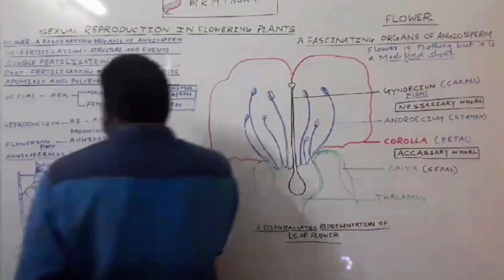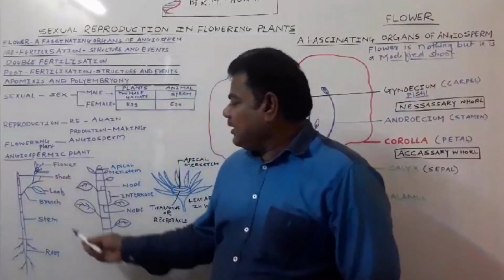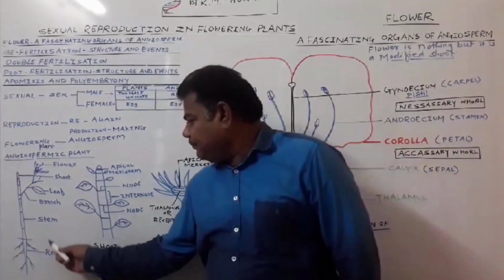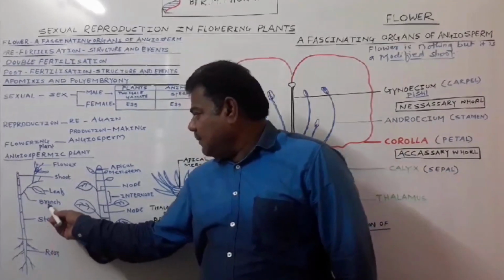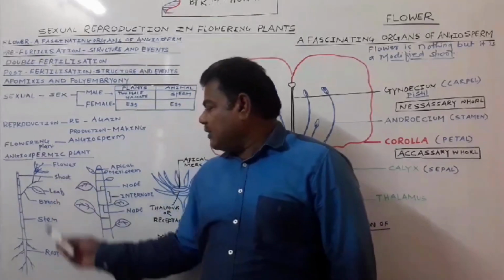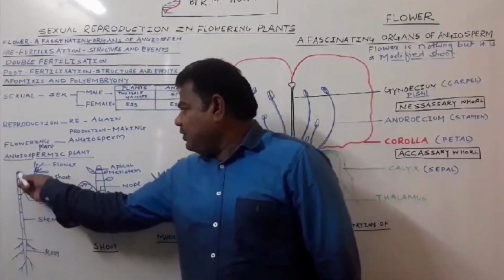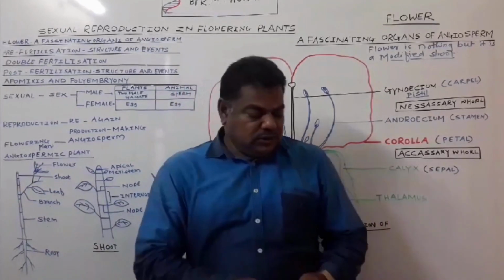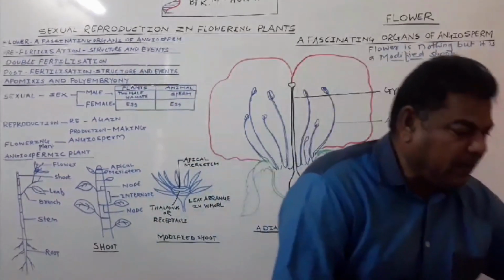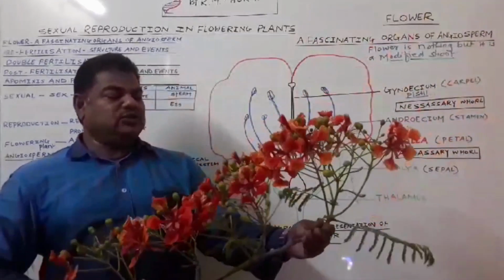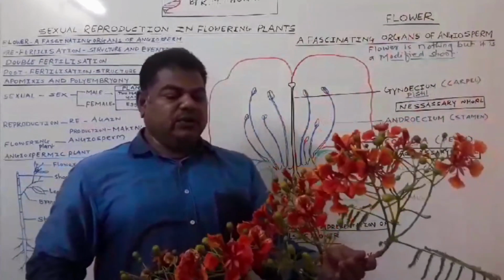In the case of an angiospermic plant, the plant gets differentiated into root, stem, branches, leaf, flower. This portion we call a shoot, and this portion we also call a shoot. See here, this one is an angiospermic plant, Delonix regia.